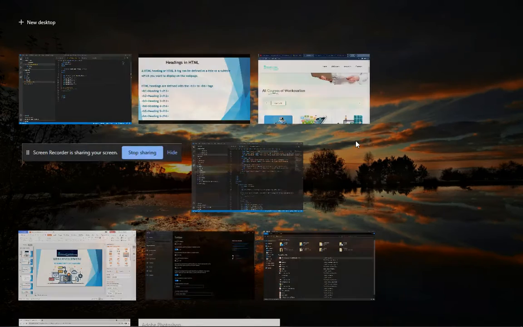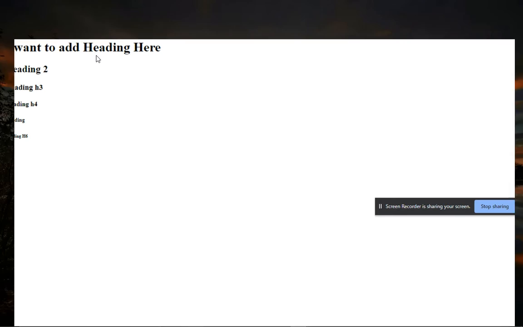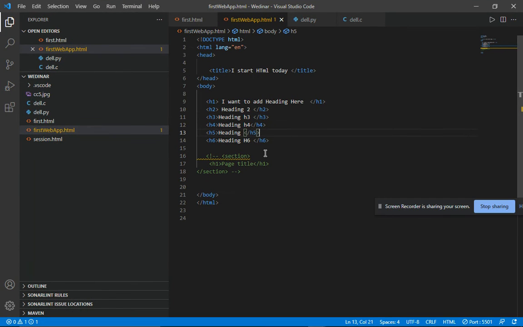And you see in my browser there are lots of headings, six different types of heading present. So in HTML, the H1 will be your very large heading. If you want to add some bold or large heading, you use the H1 tag. If you want something lighter compared to H1, you use H2. And basically H6 is a very small heading, so I say you don't need to use H6, because you can use a paragraph compared to H6.